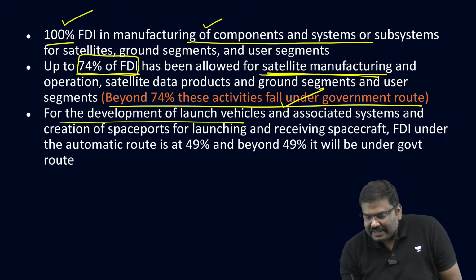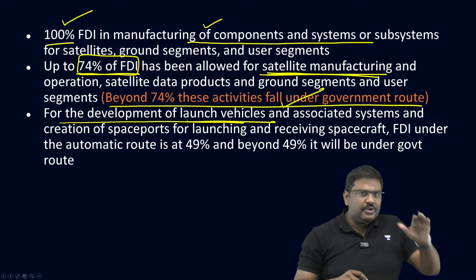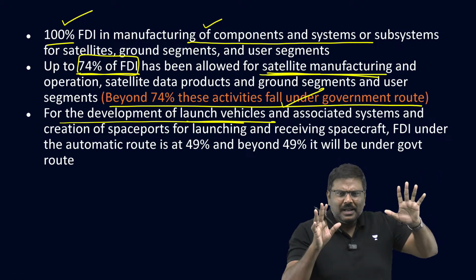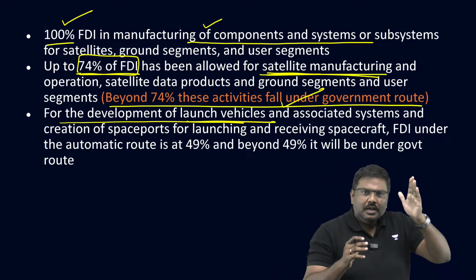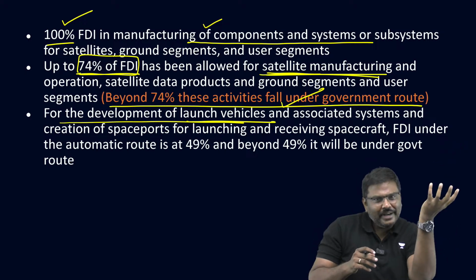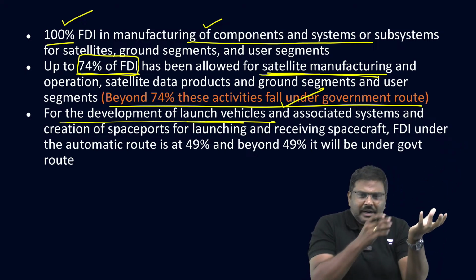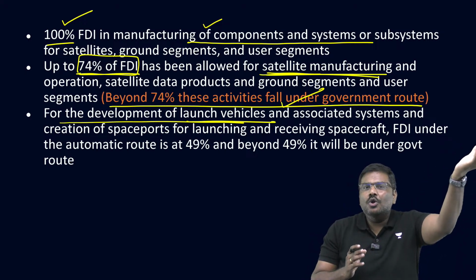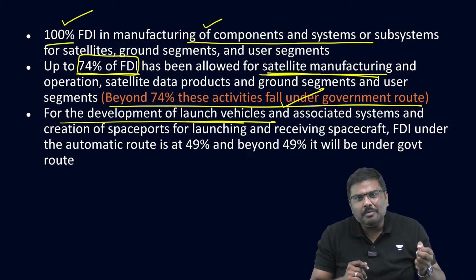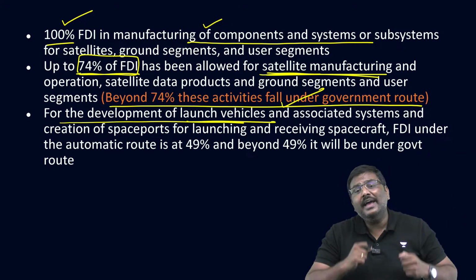Third one, for development of launch vehicles. That is, you need a rocket. Simple, don't complicate all of this. You want to launch a satellite, so you need to manufacture satellite. But you need a vehicle to take the satellite to lower Earth orbit or geostationary orbit, etc. That is also FDI is allowed.